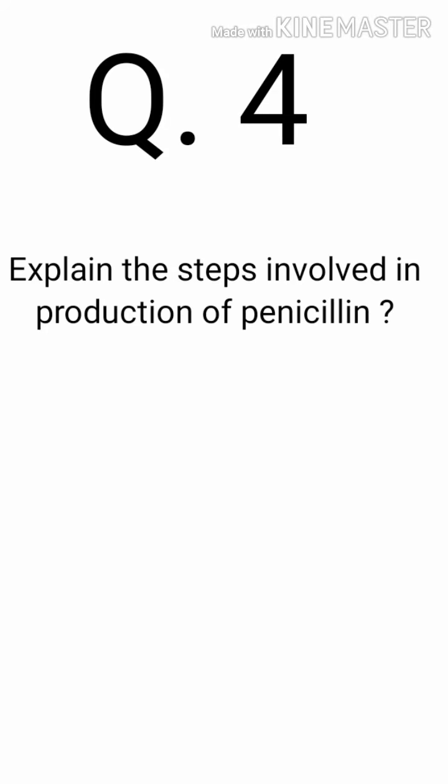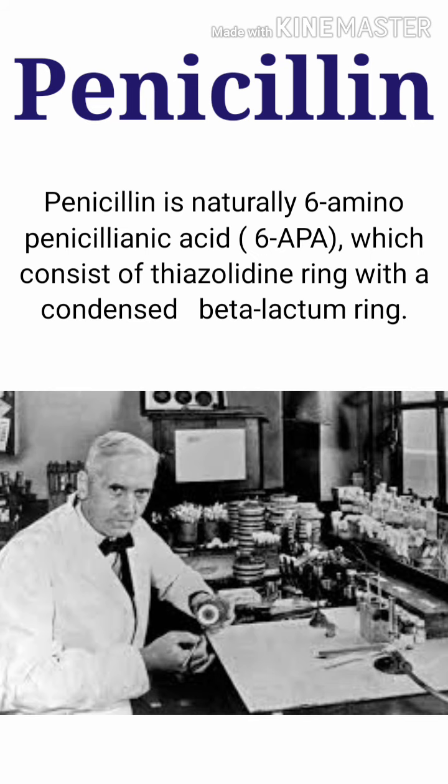And question number 4 is: explain the steps involved in production of penicillin. As we know, a Scottish physician scientist, Alexander Fleming, discovered penicillin. It is the first true naturally occurring antibiotic ever discovered and often considered a great medical invention. The simple discovery and use of the antibiotic agent has saved millions of lives.